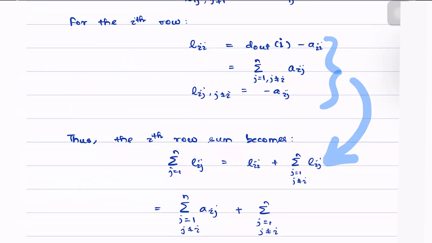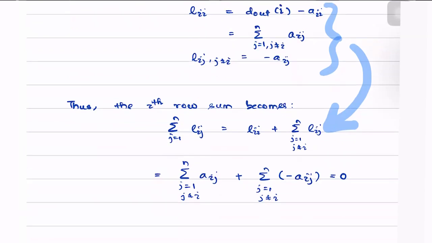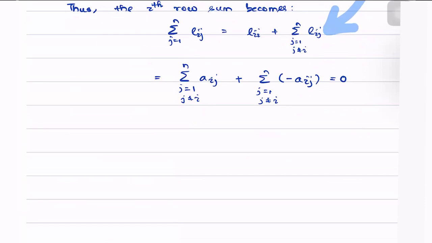So this is minus, and this is Aij, which becomes equal to 0. This implies what we found is that every row sum adds up to 0, or every row sum is equal to 0. This implies L1n equals 0n. Hence, true.